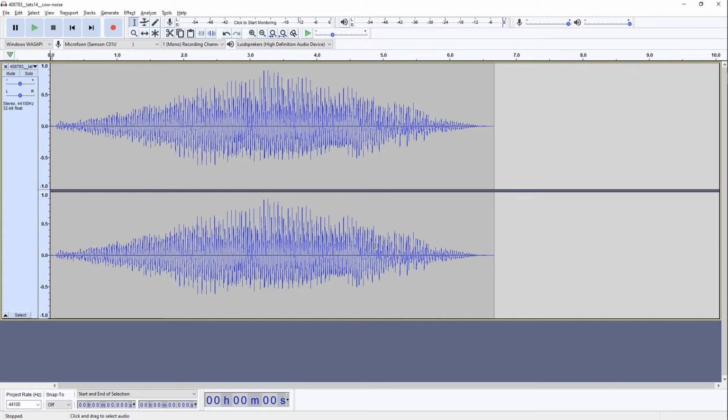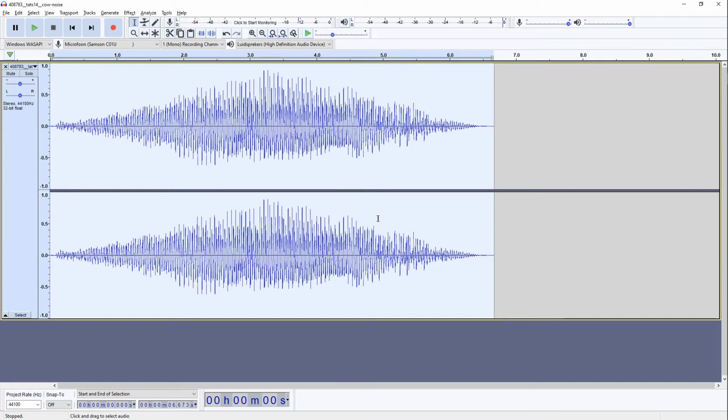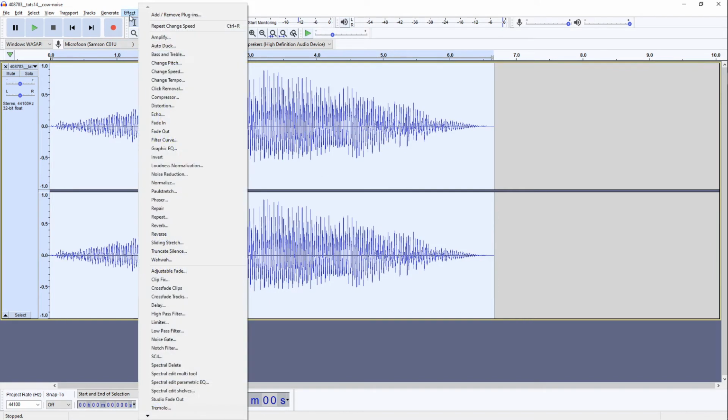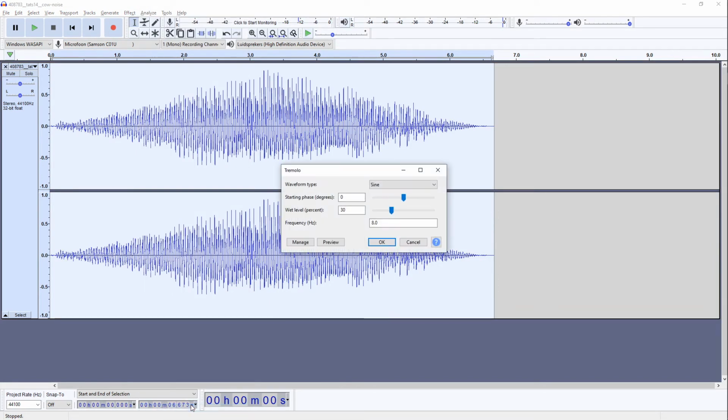So what we're going to do is we're going to select everything again. And we go to Effect and Tremolo. And basically we're going to animate the volume of the sound a tiny bit. So here I selected the sine wave type and 30% wetness. And we're going to do this about 8 times per second. So what this is going to do is it's going to change the loudness of the sound 8 times per second. So let's do that.